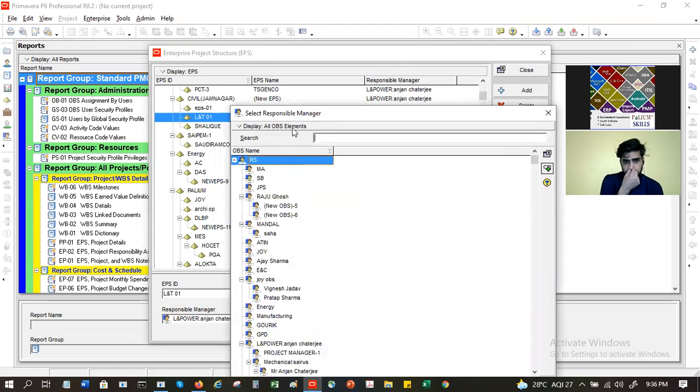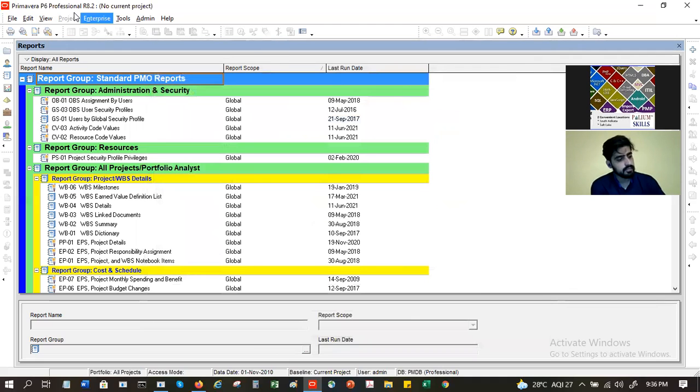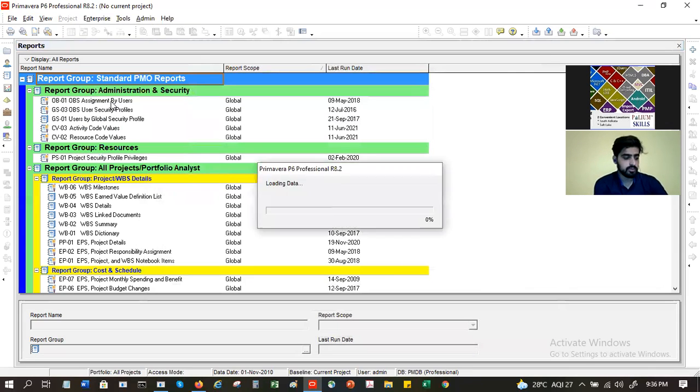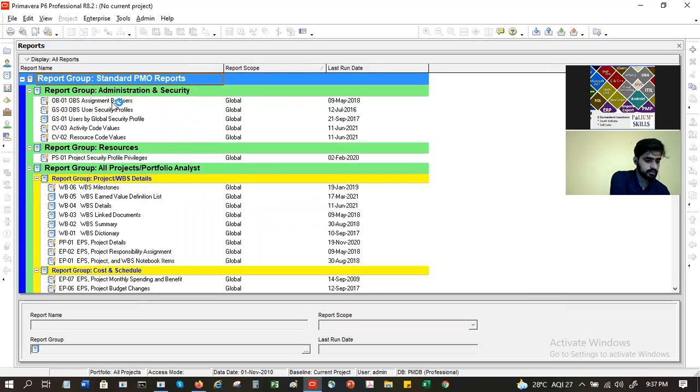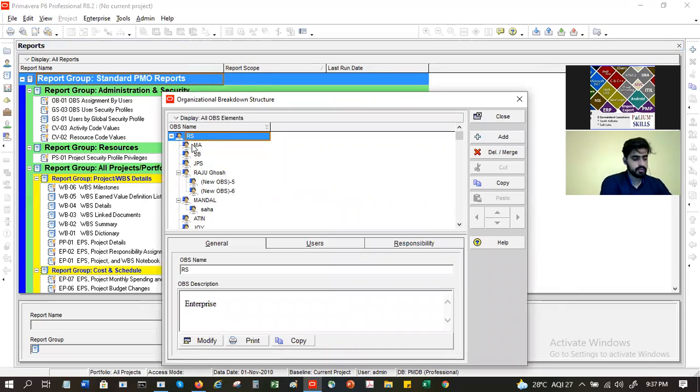See here, OBS elements. OBS means organization breakdown structure. Just like you have EPS here under enterprise, under enterprise you will see there is one OBS option. If you click on OBS, you will get all the details of the OBS like this.